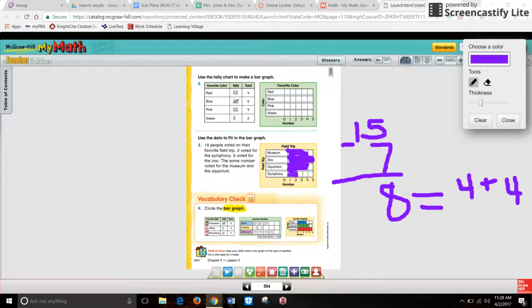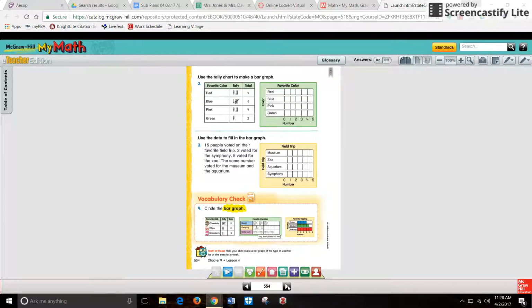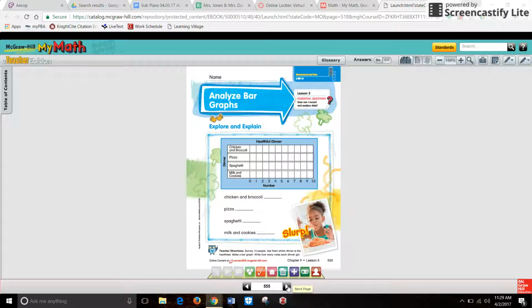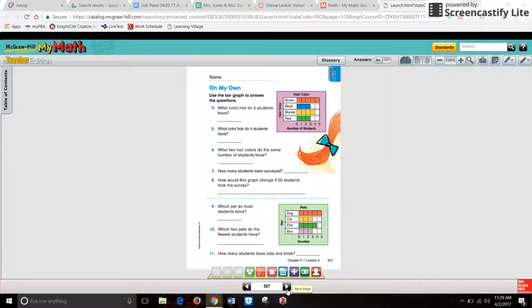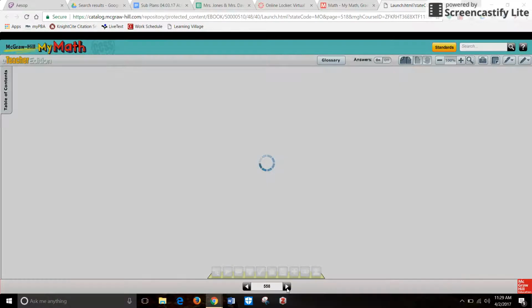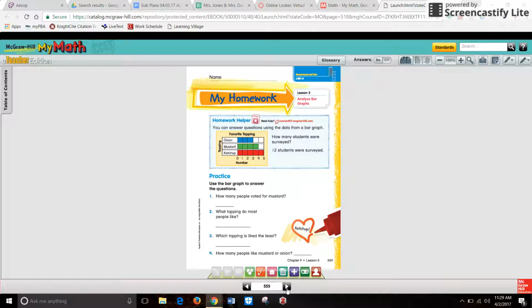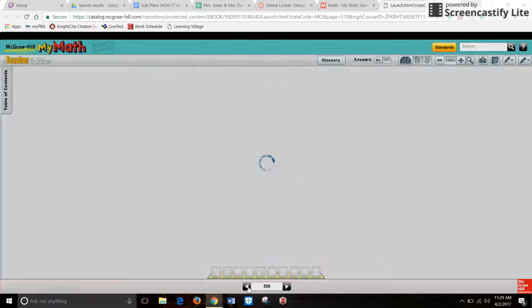Okay, so which field trip had the most votes? Still the zoo. Which field trip had the least votes? Looks like it was the symphony. Okay, now we are ready to look at your page. So your math packet is 555, no, 557, not 575, and 559. Those are your 3 pages that you should have in your math packet.